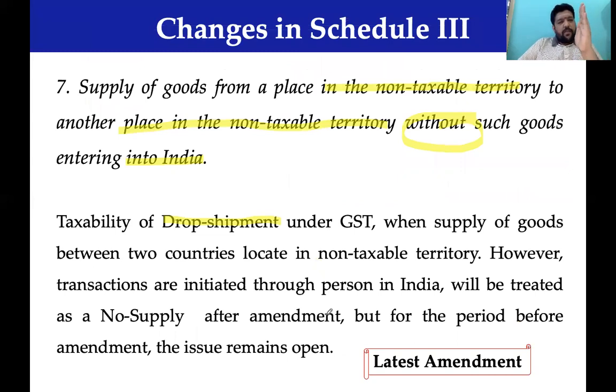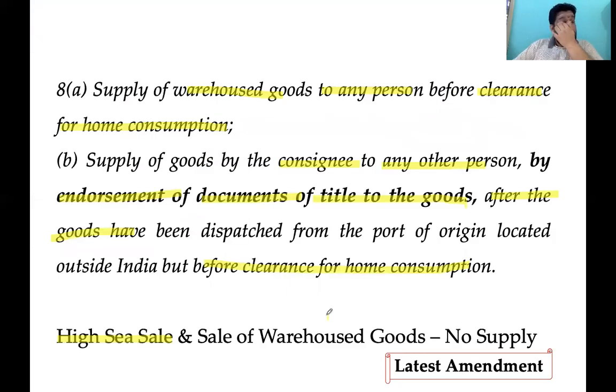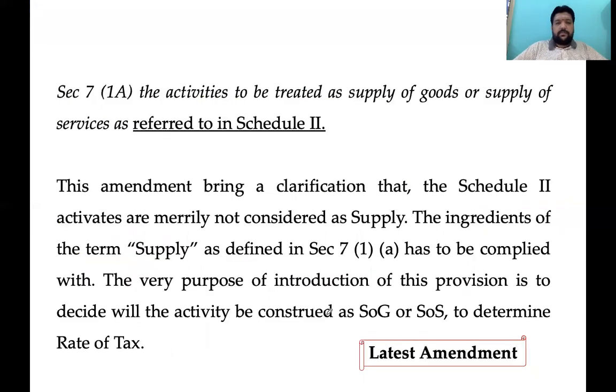Supply of goods or removal of goods from one non-taxable territory to another non-taxable territory is out from the tax net. Followed by, supply of goods from one customs warehouse to another customs warehouse before clearance for home consumption is also out from the tax net. Before the goods arrive into India, an importer of the goods sells the goods to another person, high sea sales, that is also out from the tax. These transactions are not treated as supply of goods or supply of services.